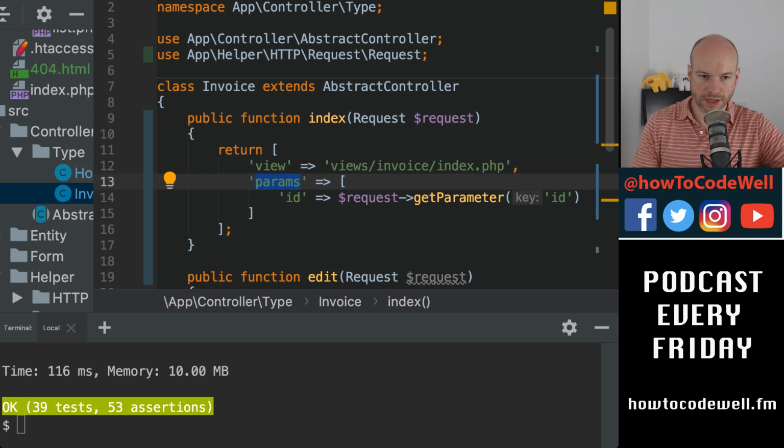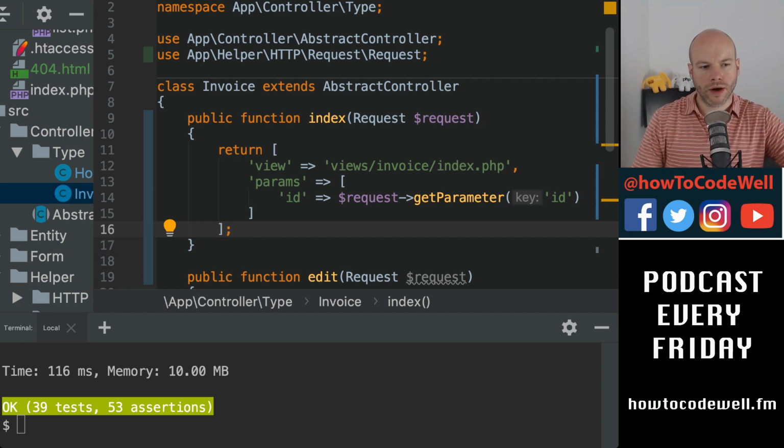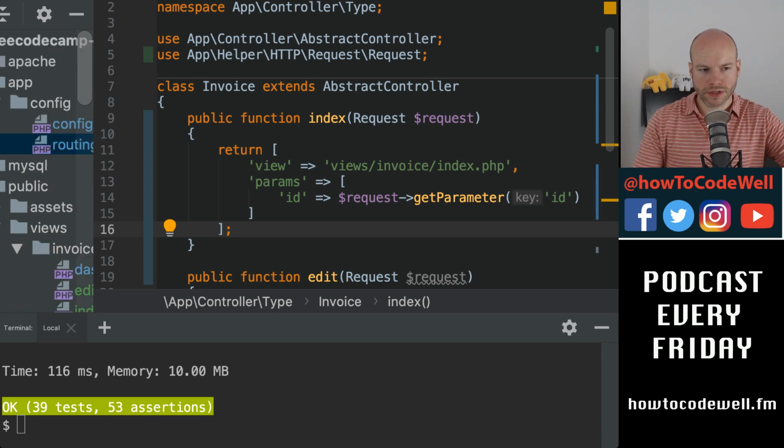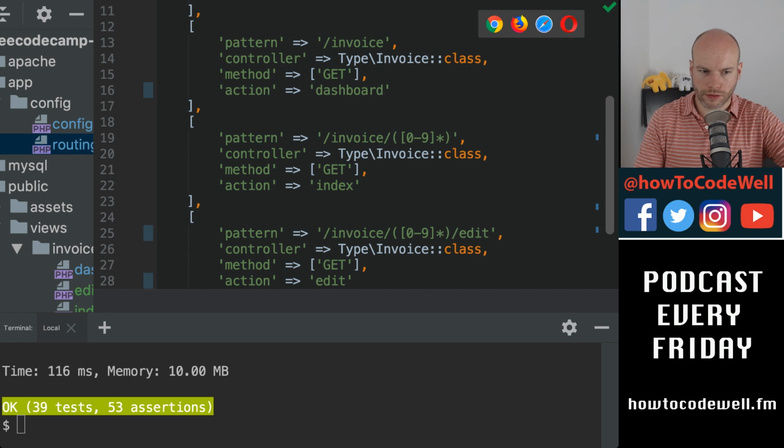So okay, let's work backwards from that then. The first thing we need to do, we can leave that in at the moment because that's not actually being used. The first thing I need to do is set the associative arrays of the parameters. So I guess we would need to do this from the routing itself. So we have this pattern here.